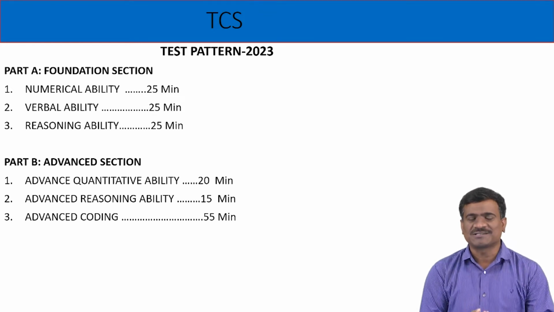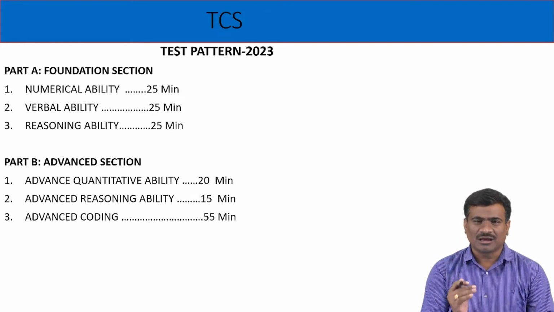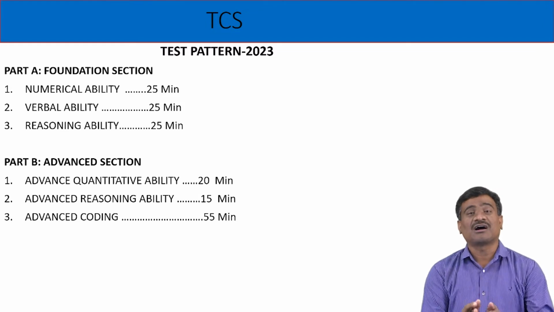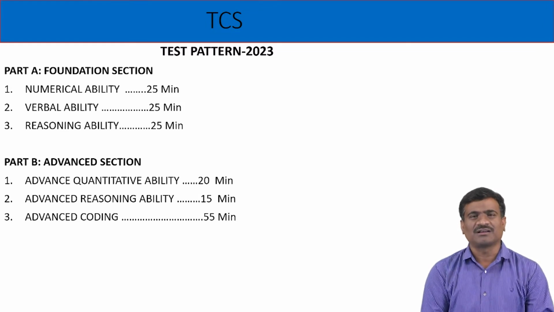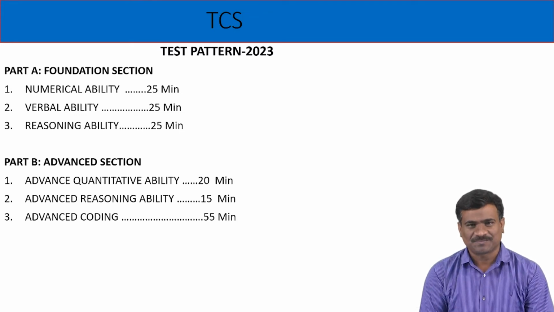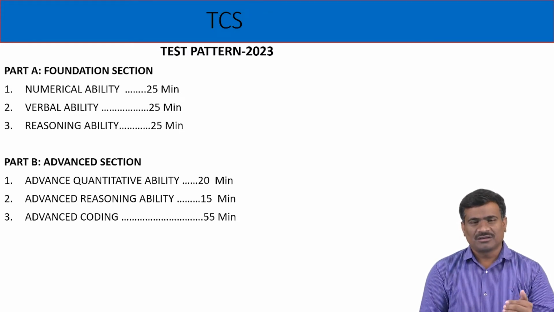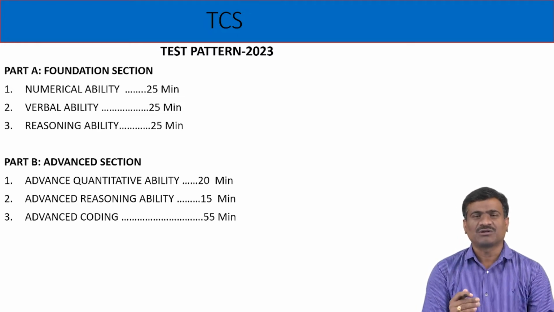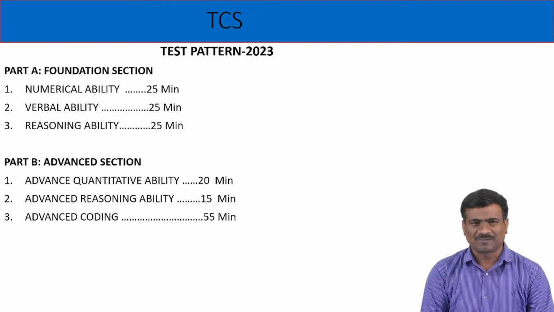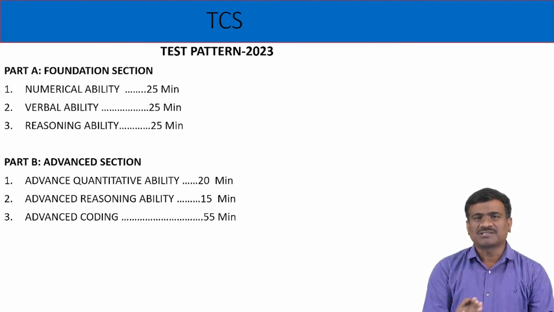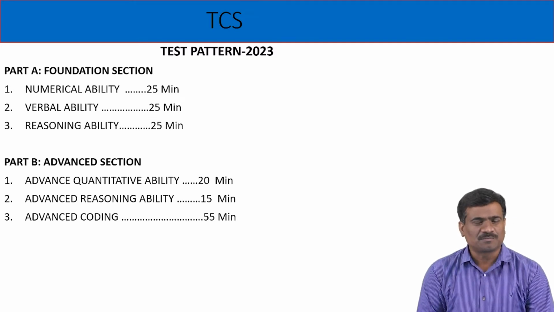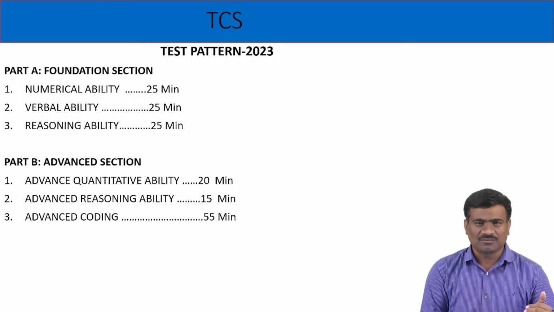Part B, advanced: the questions are 100% very lengthy and difficult, with an advanced level of difficulty. Next, in the Part B advanced section, coding, which is called the technical test, is also mandatory, with both multiple choice based questions and coding. In the TCS test pattern, Part A has sections 1 and 3, and Part B has sections 1 and 2.